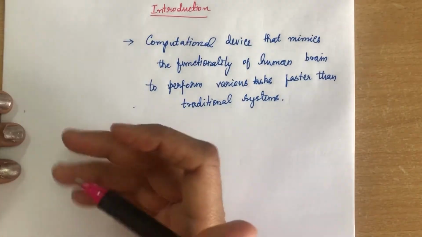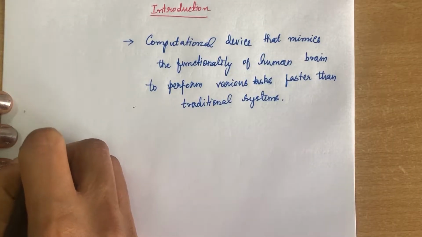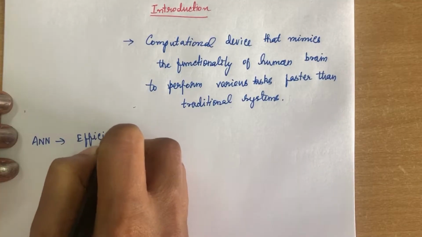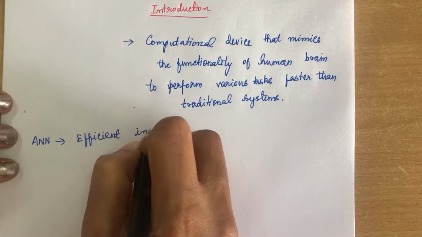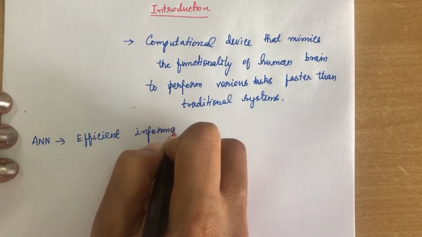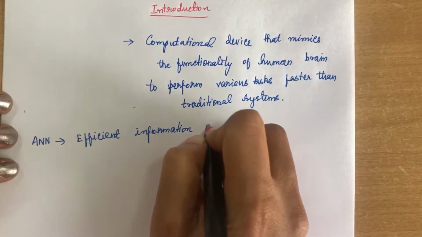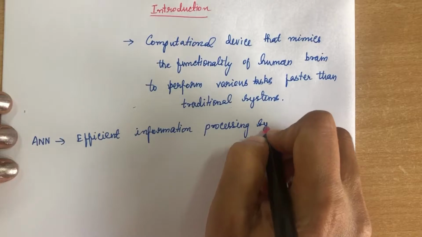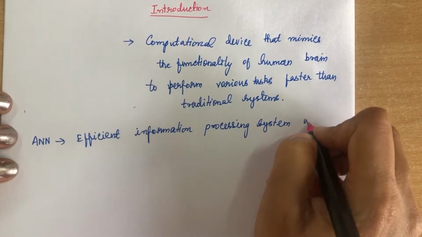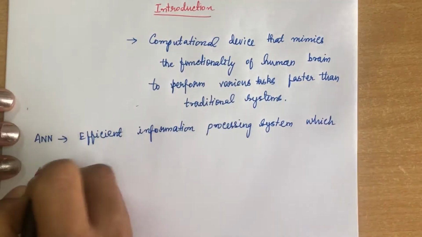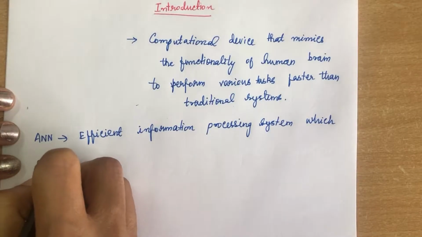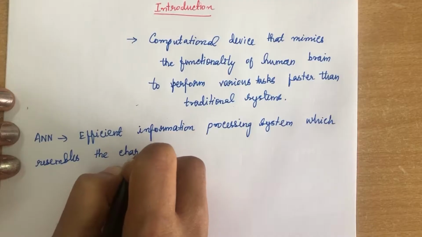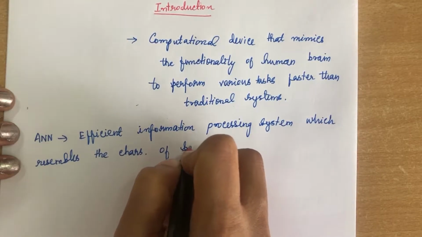So we can also say artificial neural network is an efficient information processing system which resembles the characteristics of a biological neural network.